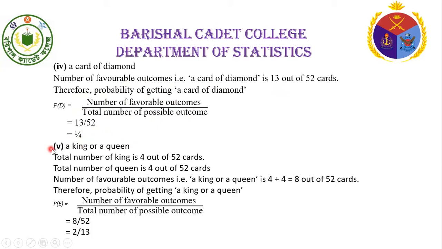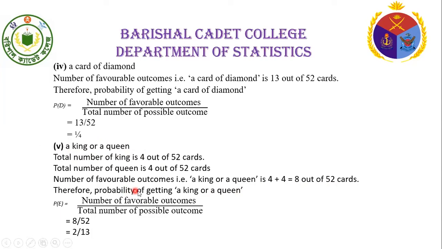Then the solution for 5, a king or a queen. There are 4 kings and there are also 4 queens. So the total number of favorable cases is equal to 4 plus 4 equals 8 out of 52 and the total number of cases is equal to 52.